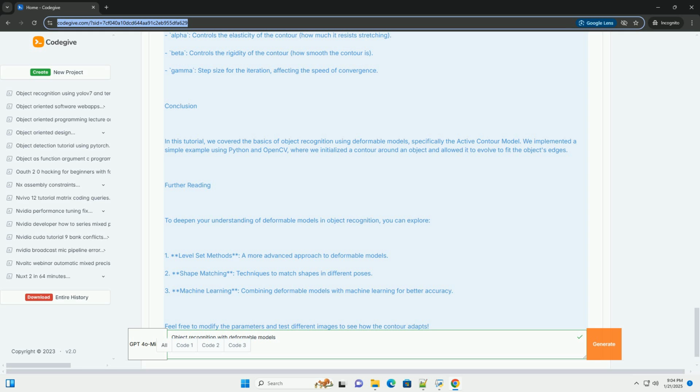Further reading. To deepen your understanding of deformable models in object recognition, you can explore: 1. Level set methods, a more advanced approach to deformable models. 2. Shape matching, techniques to match shapes in different poses. 3. Machine learning, combining deformable models with machine learning for better accuracy. Feel free to modify the parameters and test different images to see how the contour adapts.